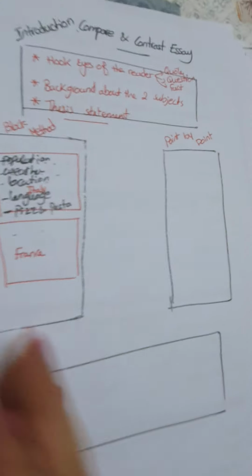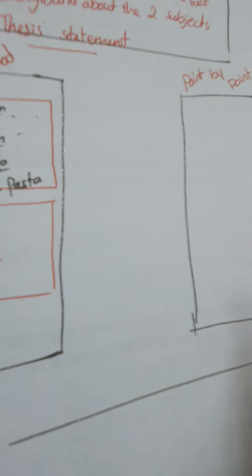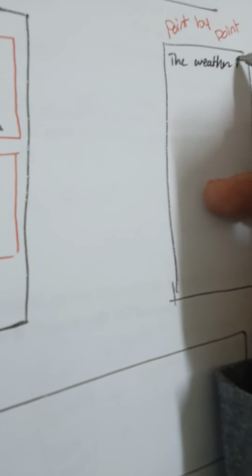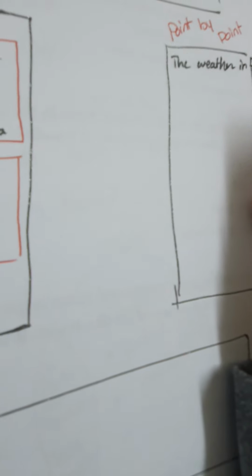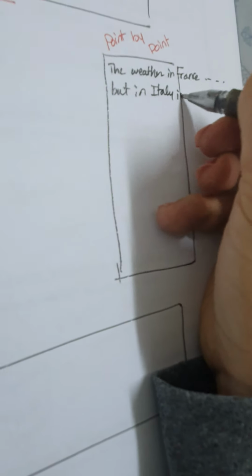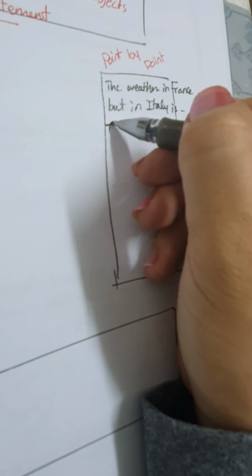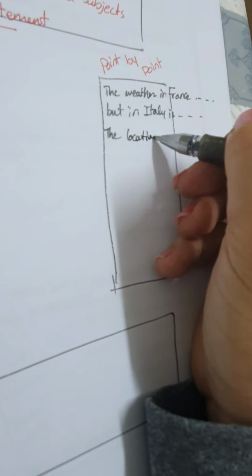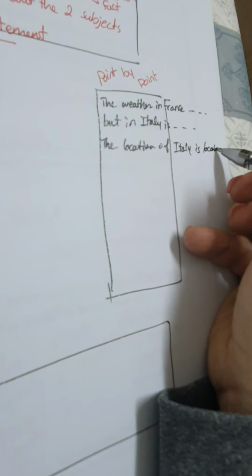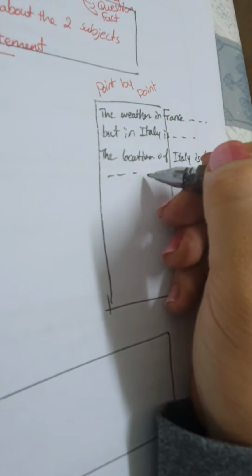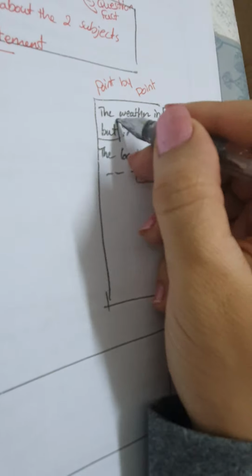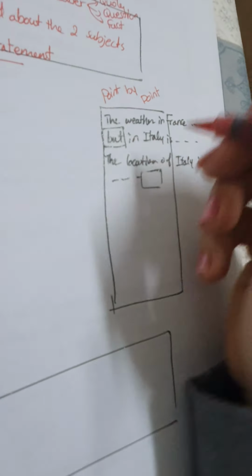What is point by point? I will start to talk about the weather. So I will say the weather in France is this, but in Italy it is that. The location of Italy, Italy is located on this, but France on that. And here it's important to use what we call transitions.